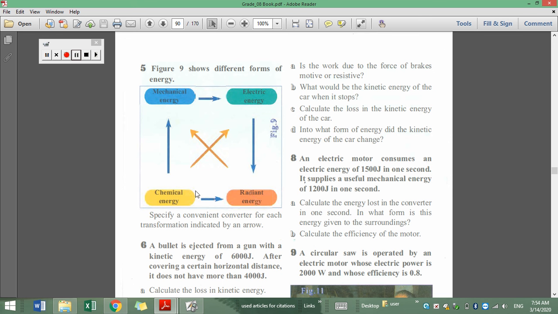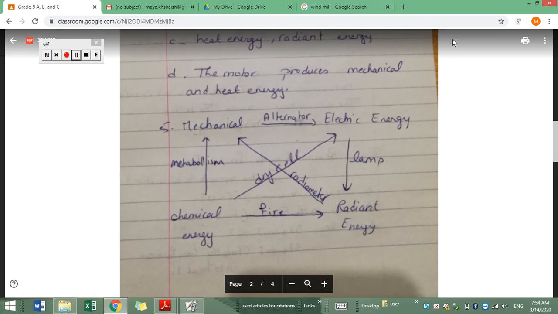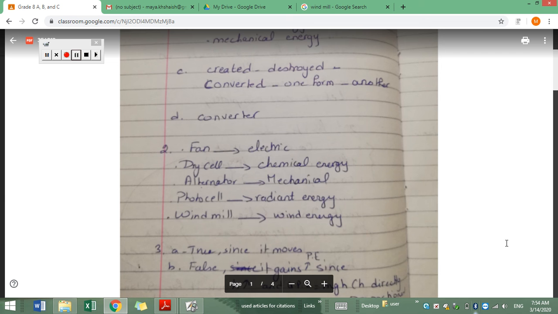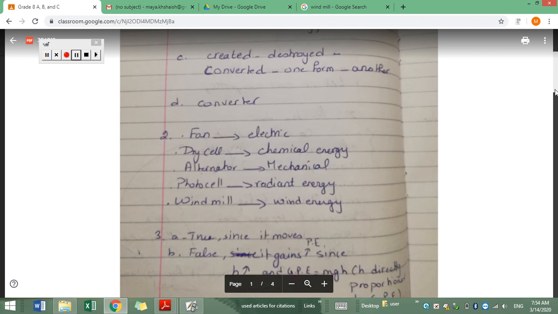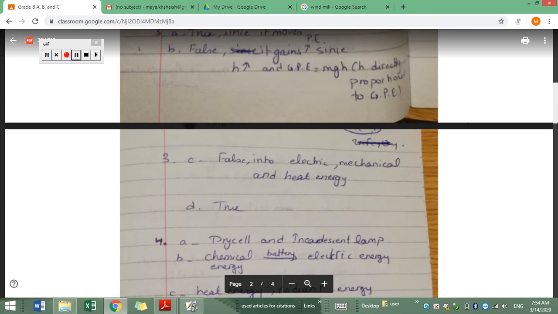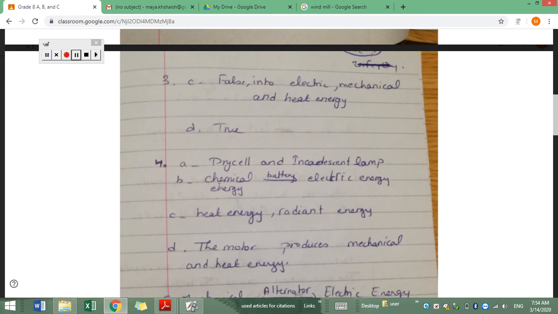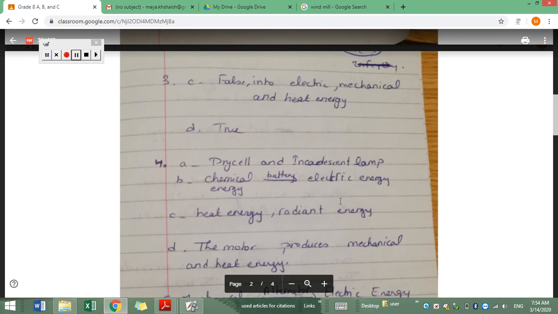On the arrow, as I did in the previous part when I discussed the transformation of energy in the dry cell, I wrote the previous or the received form of energy, and above the arrow I wrote the name of the converter. Then after it we write the converted or the new form of energy.